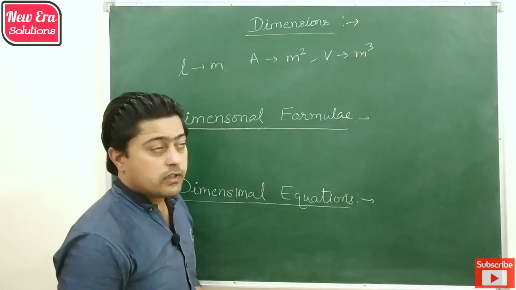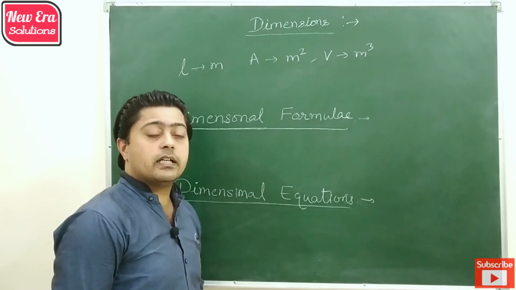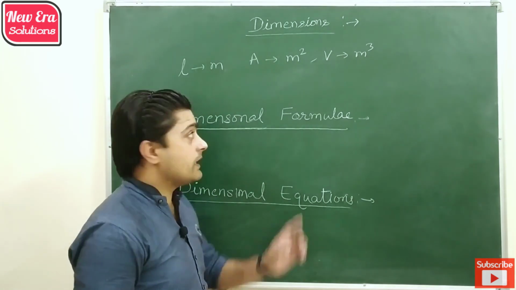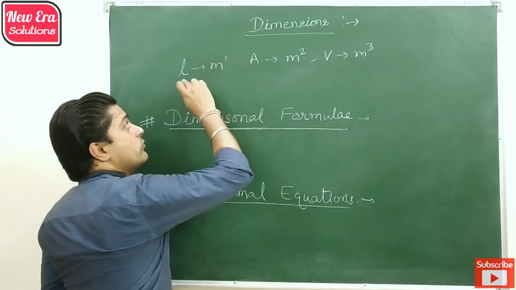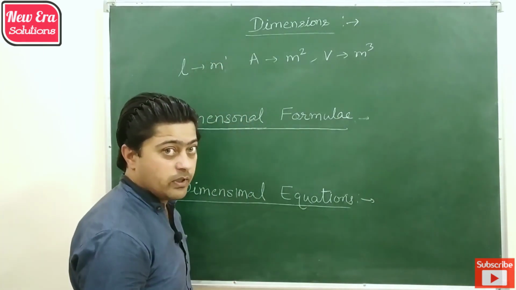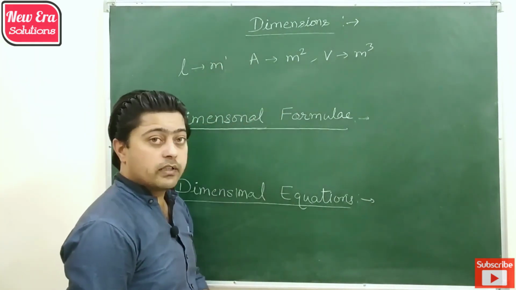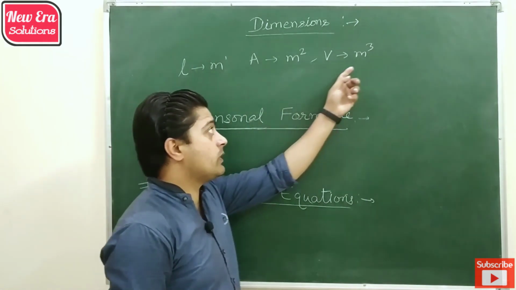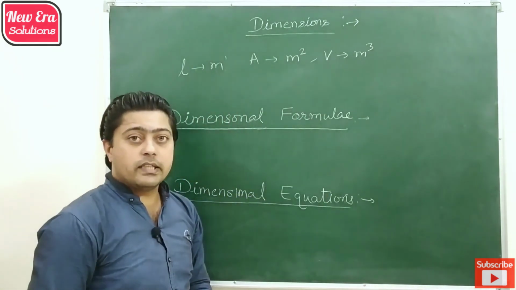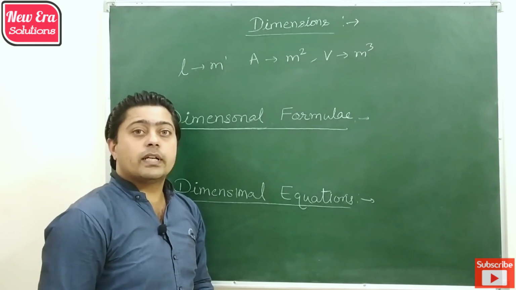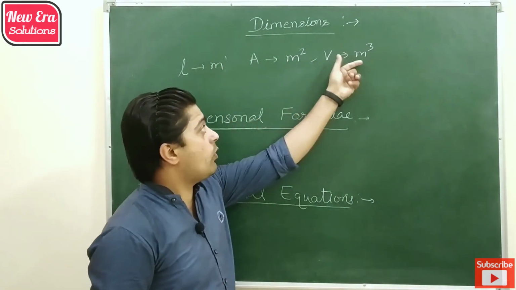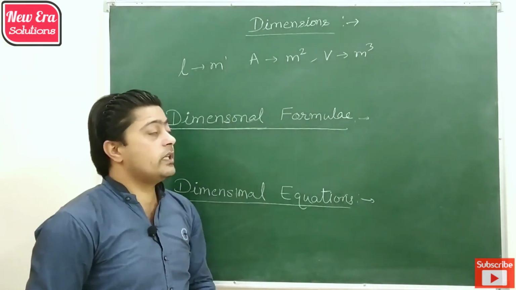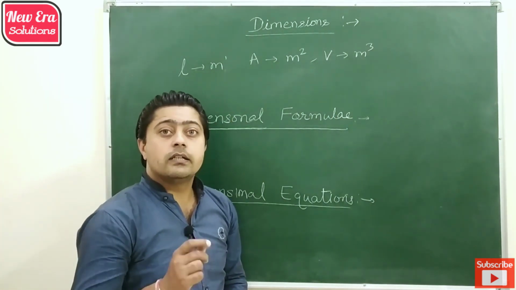So if you observe, in these three cases, the unit which we are using is meter, but with a different power. So for length, the power of meter is 1. For area, the power of meter is 2, and for volume, the power of meter is 3. It is a must to express these quantities. So these powers of the fundamental unit meter are the dimensions.